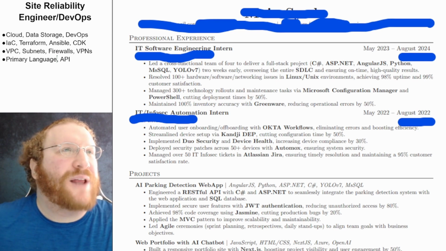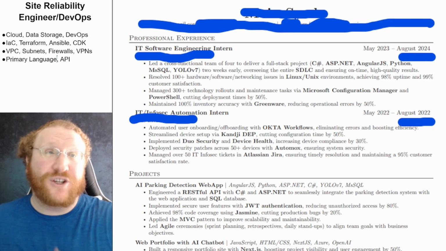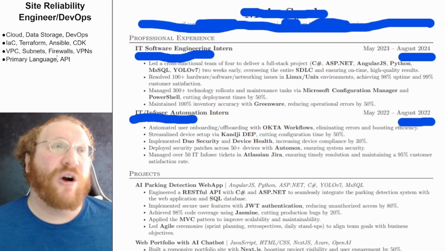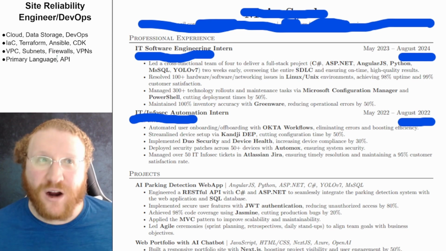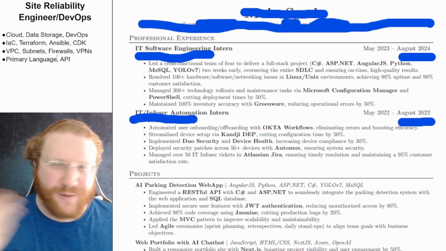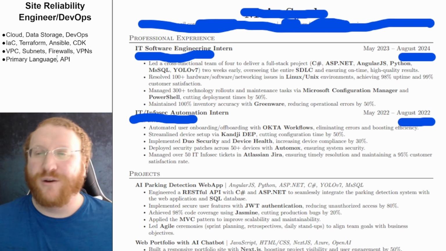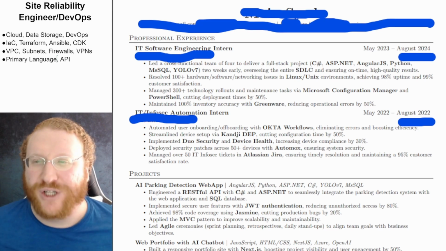This person has applied to 1,000 jobs and their ratio is 150 to 1 or worse. They are on an OPT. So if you are on an OPT, to everybody that is tuning into this who's on a visa, your ratio is going to be worse than normal. That's just the case, unfortunately.